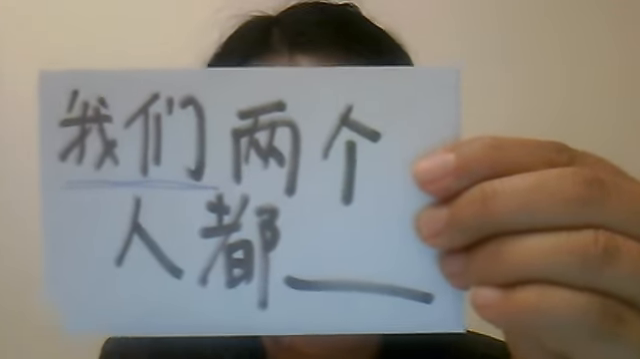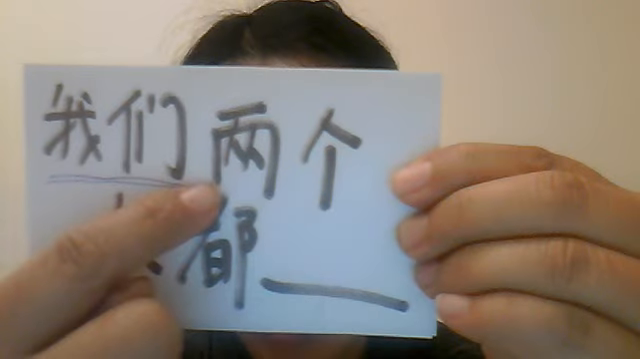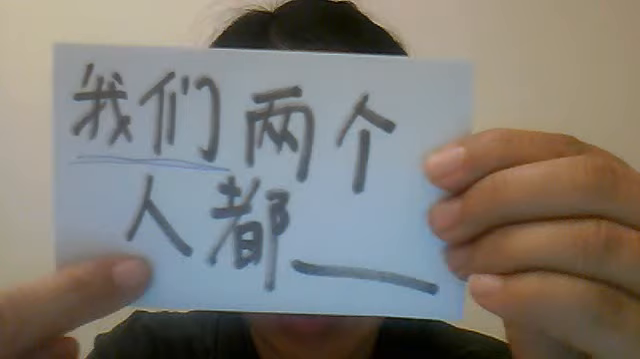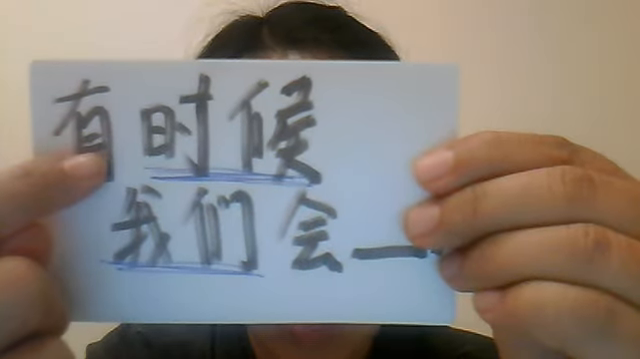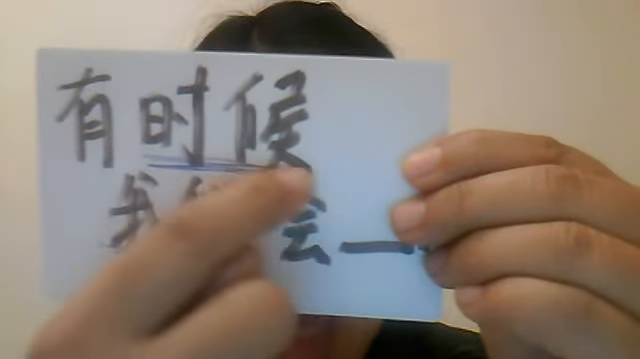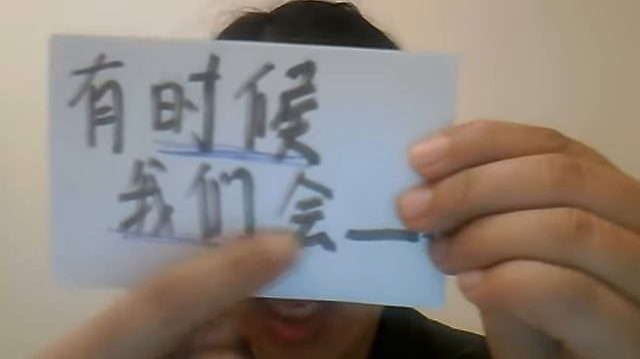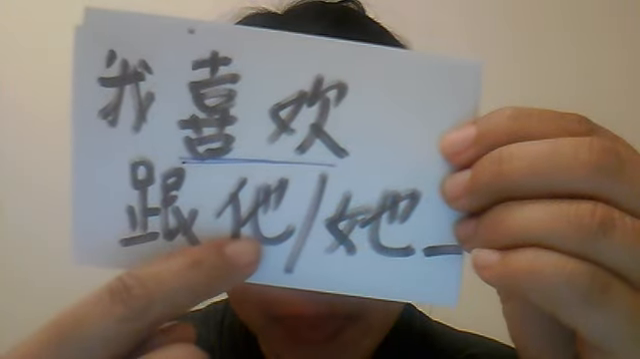The next sentence is 我们两个人都. Women, we, 两个 two, people, all. The next sentence is 有时候我们会. 有 is have, 时候 is time. So sometimes, 我们 we, 会 will, and then fill in the sentence. Next sentence, 我喜欢跟他. 喜欢 means to like. I like with him or her.